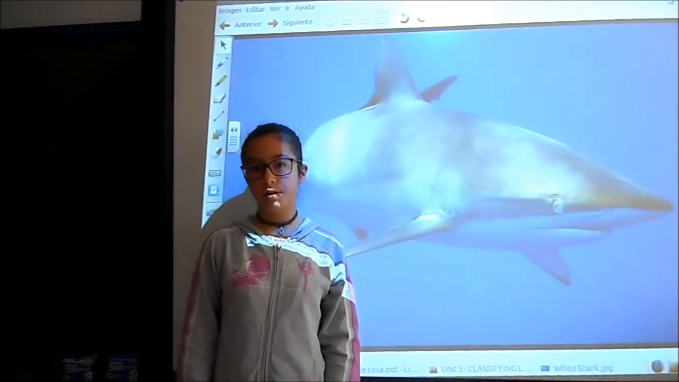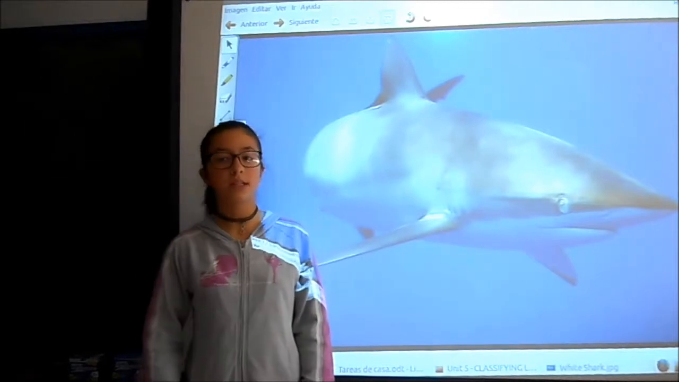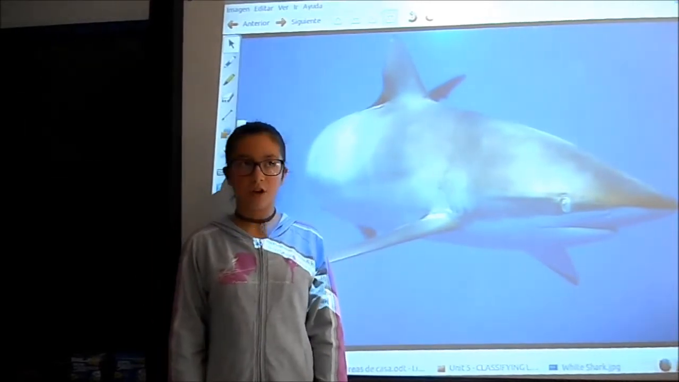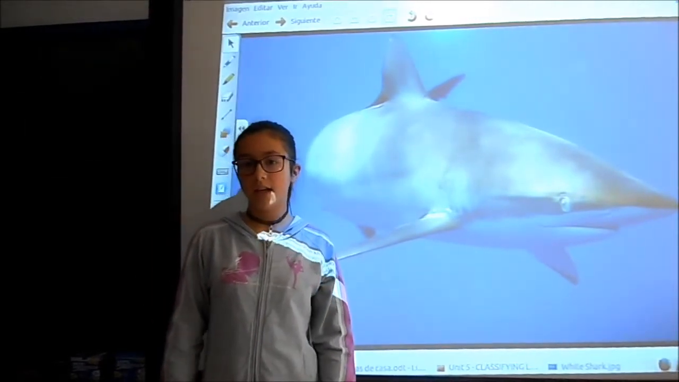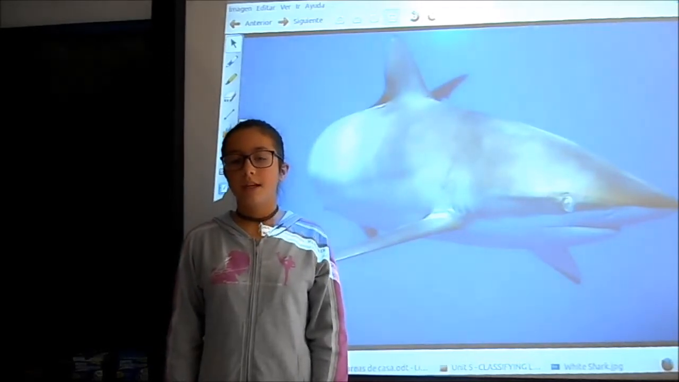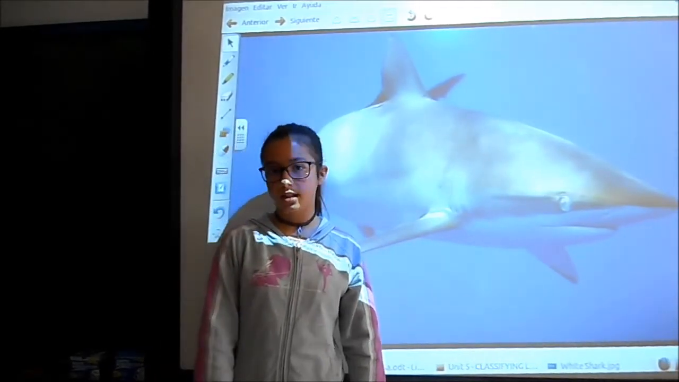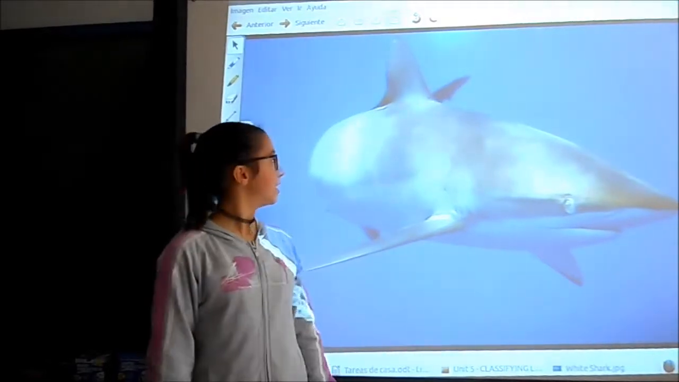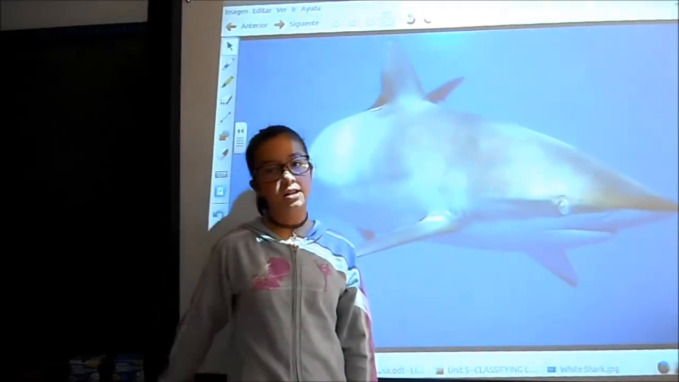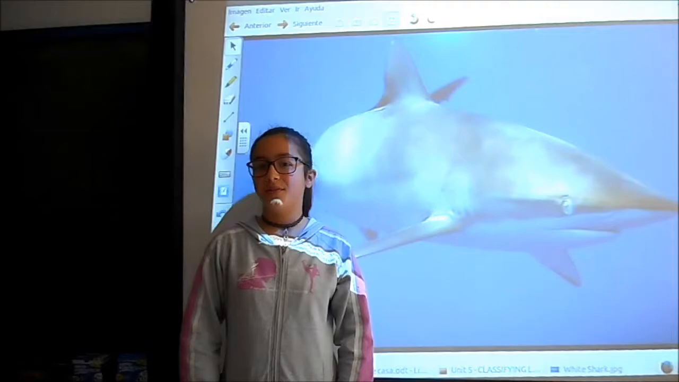They are fish because they breathe with gills and they have got scales. They haven't got legs, but they have a tail and fins.